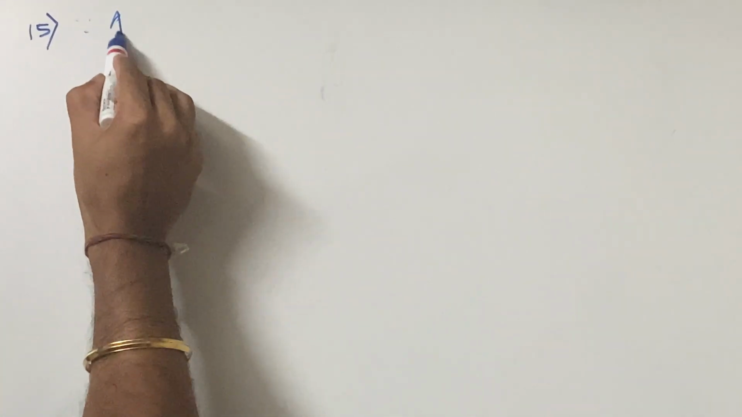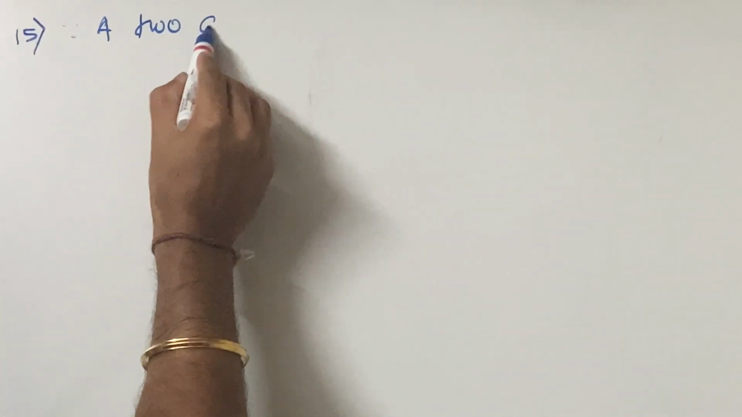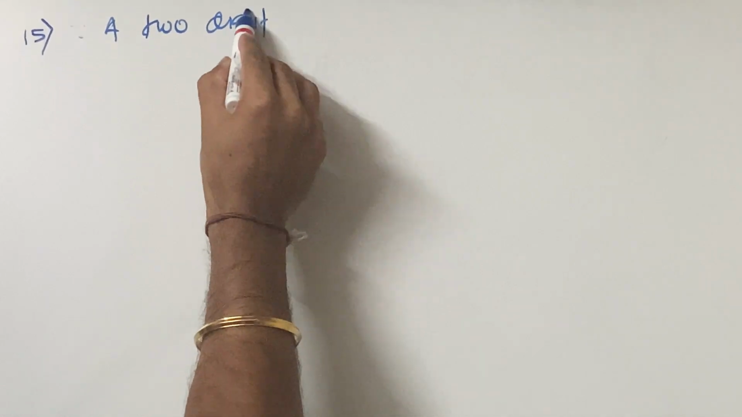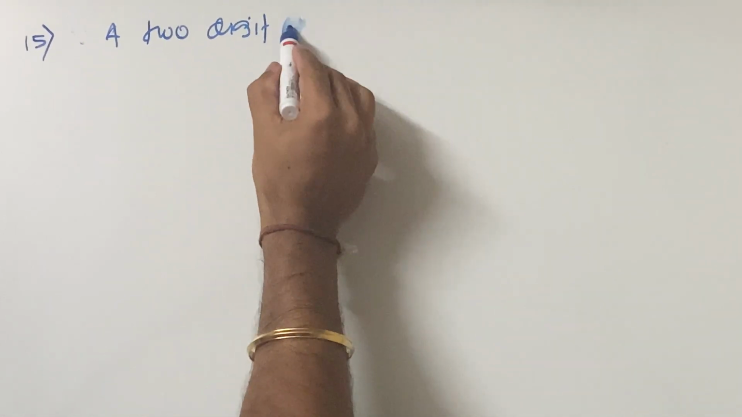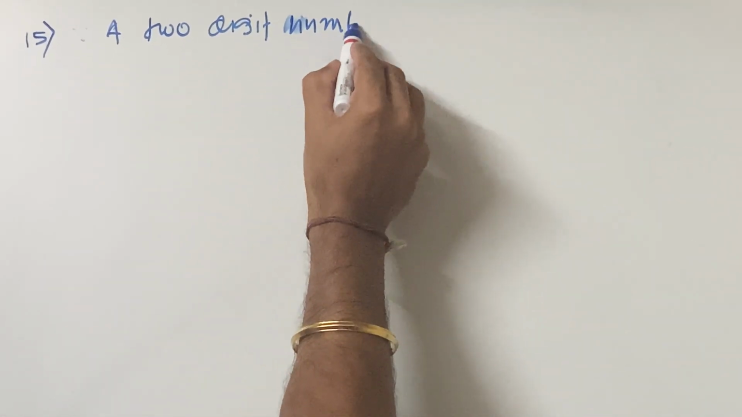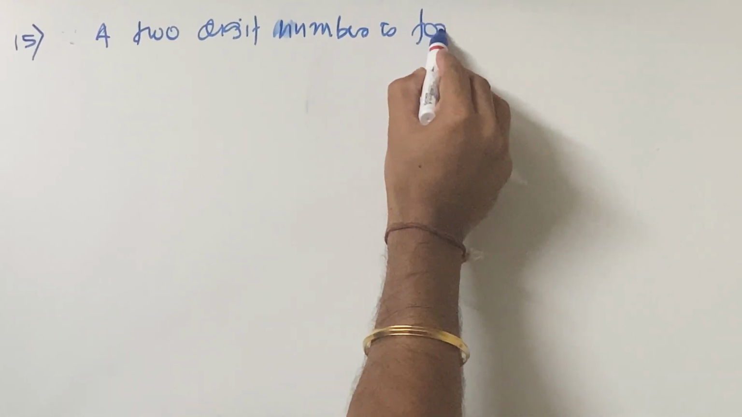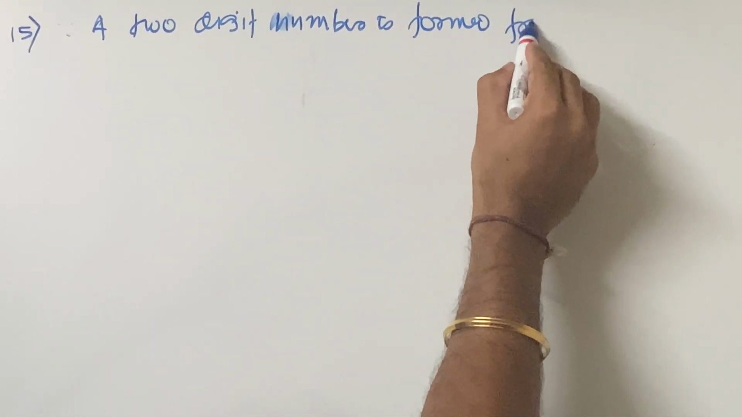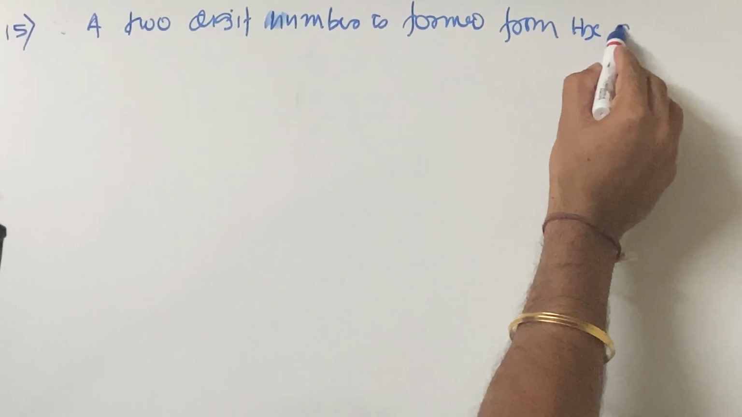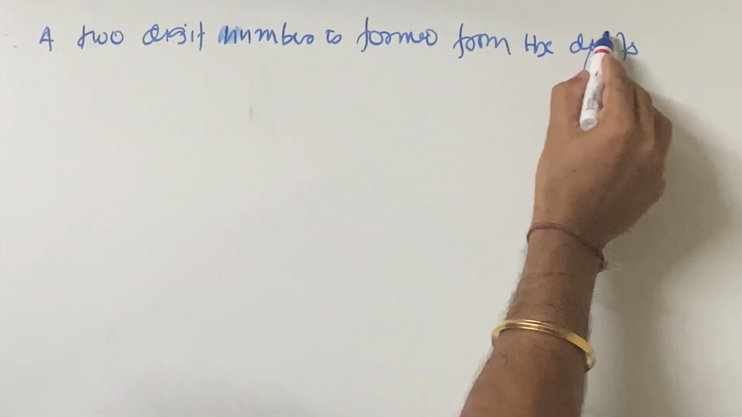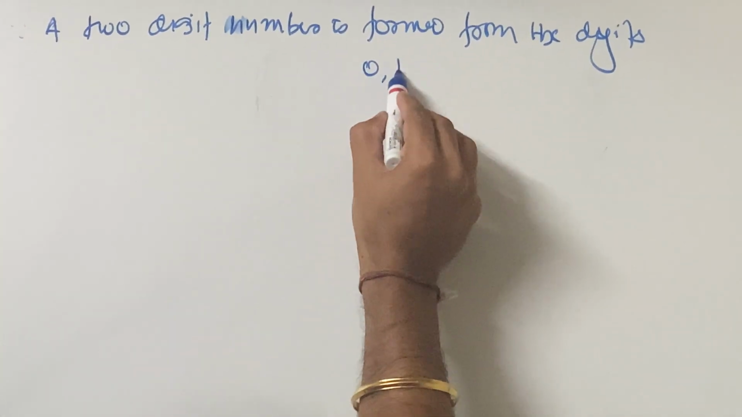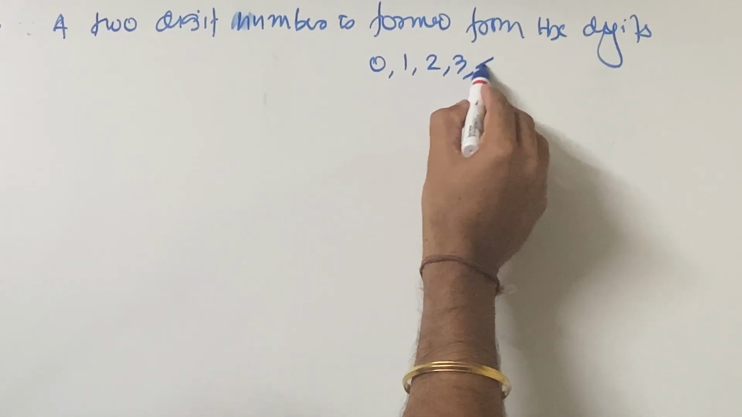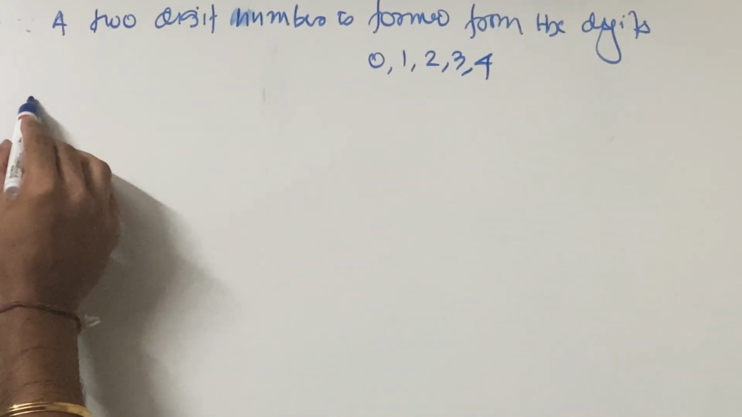Since it's a two-digit number, you have to write the two-digit numbers. A two-digit number is formed from the digits, that is, from the digits 0, 1, 2, 3 and 4. So you write the sample space.